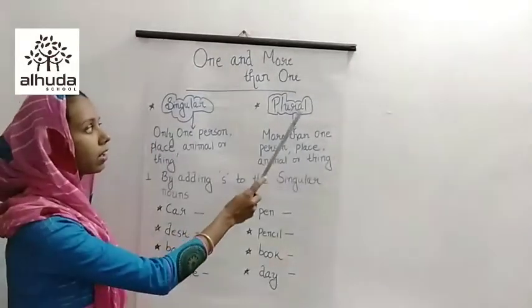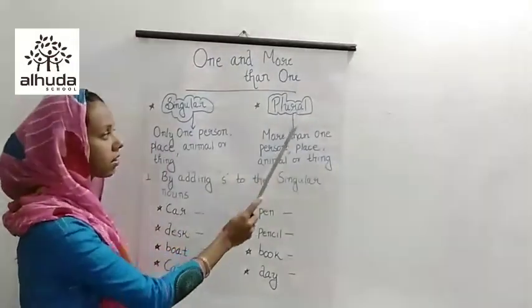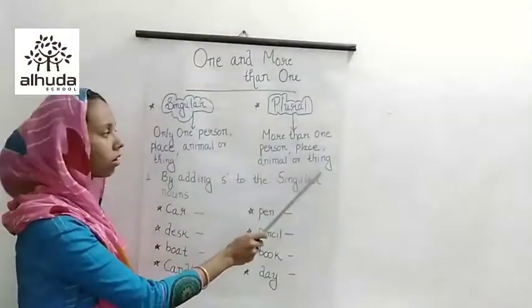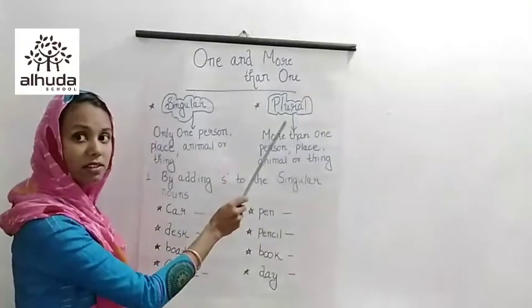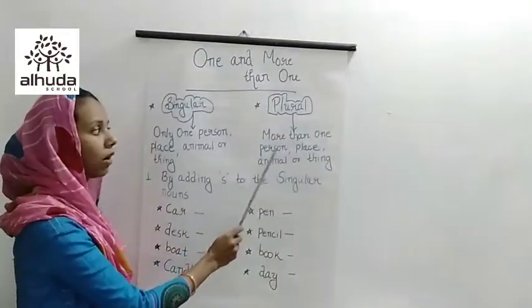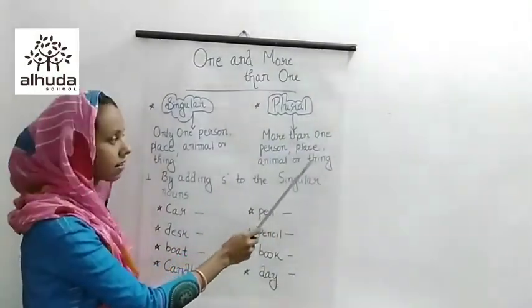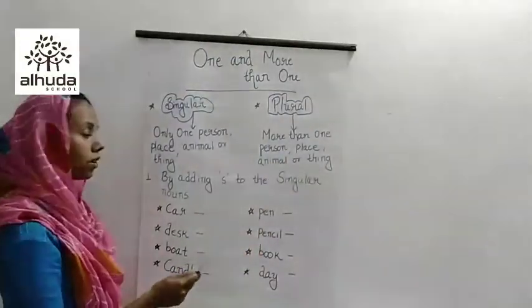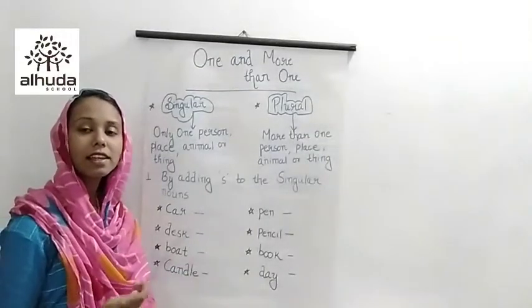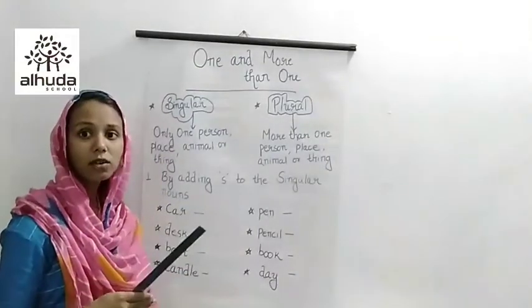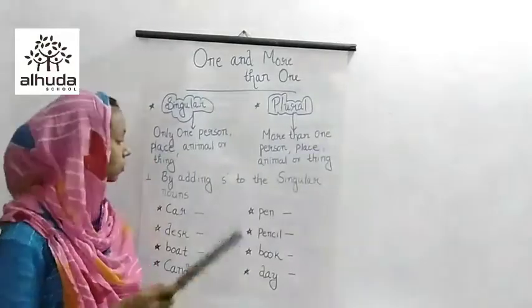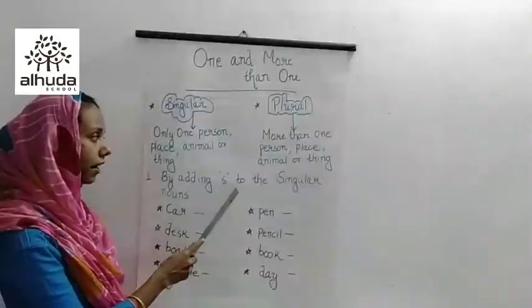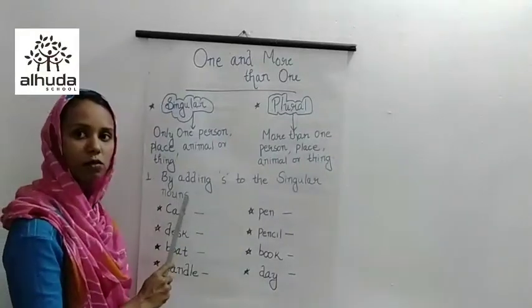In the same way, plural means more than one person, place, animal or thing. So, how can we easily change singular nouns to plurals? First, we can go through the first rule: adding s to the singular nouns.